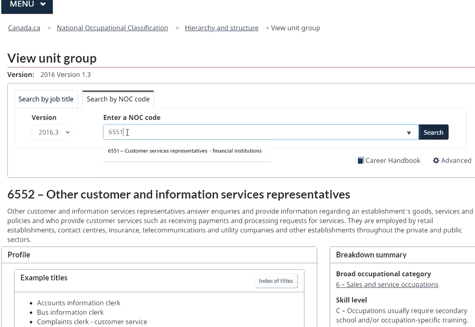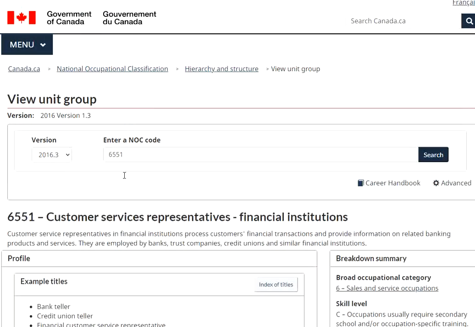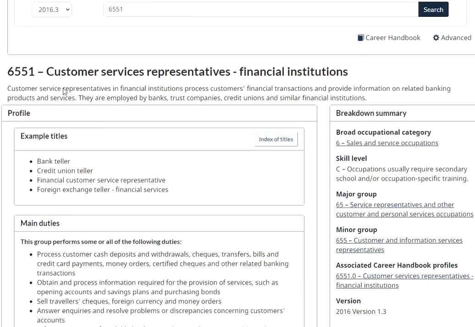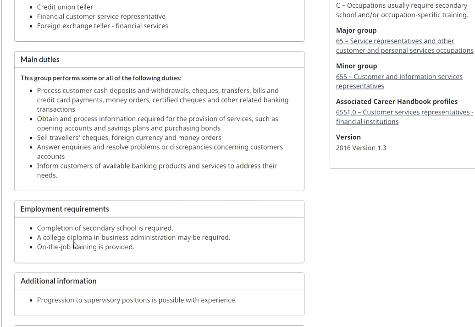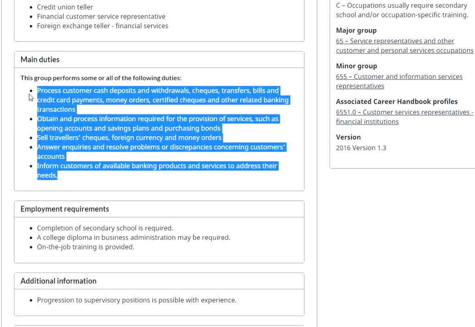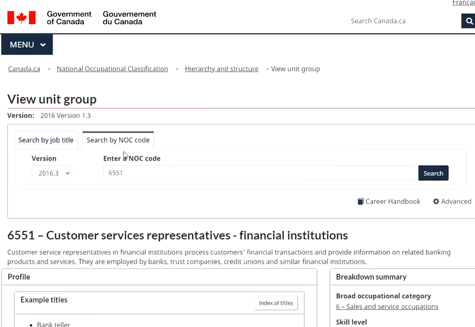They are actually defining which NOC is more apt for you. If you're working with a bank, say TD Bank, Scotiabank, CIBC or ATB, as a customer service representative, you should be in as a bank teller, credit union teller, or financial customer service representative. Your experience is closer to it. Again, explain your job responsibilities in detail and attach all the supporting documents: pay stubs, T4 forms, your experience letters, and if you manage to get one, a reference letter.